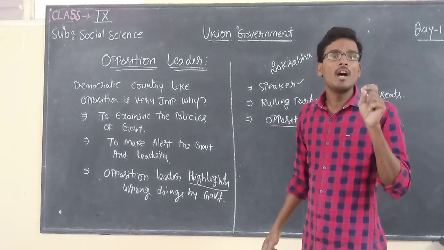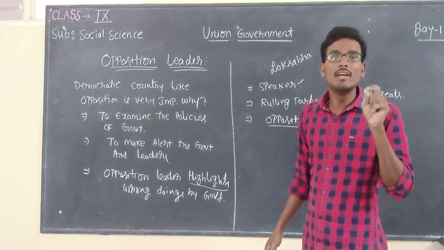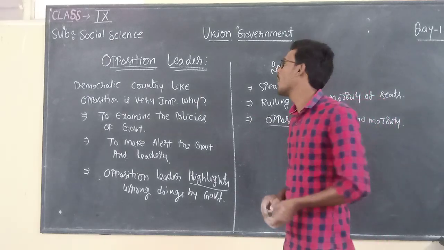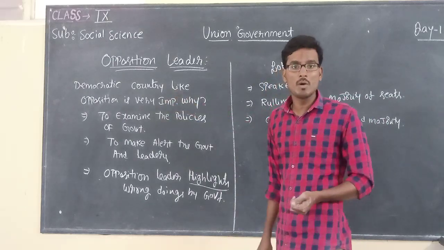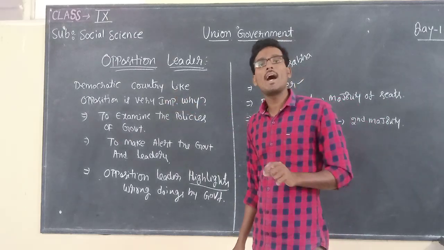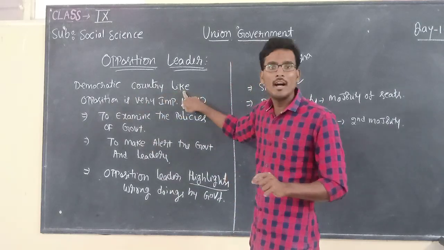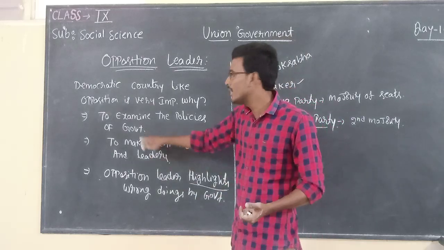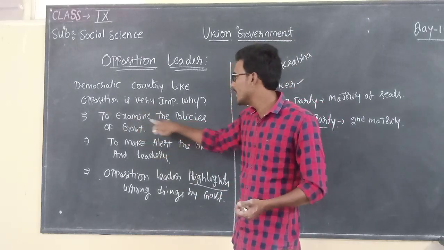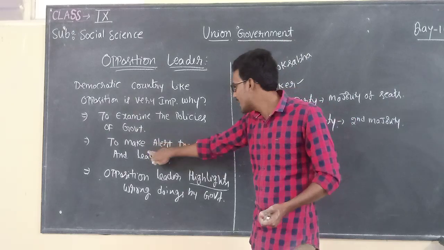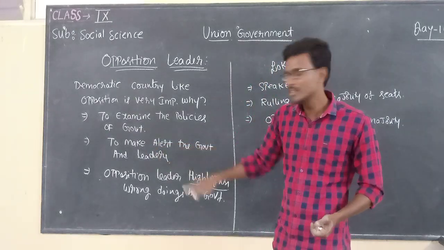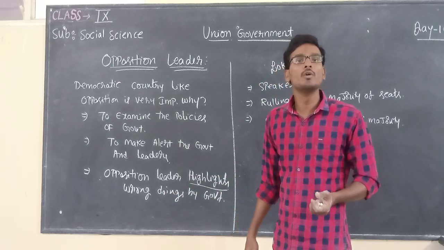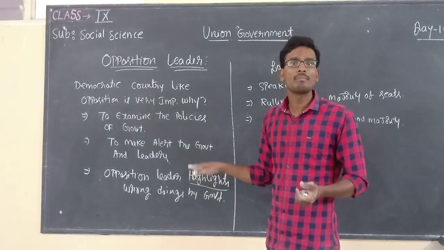That is the reason why the role of the opposition leader is very important, especially in a country like India, where we are following a democratic system. Children, if the question is asked, in a democratic country like India, opposition is very important, justify your statement, you have to write these 3 points: to examine the policies of the government, to make alert the government and leaders, and the opposition leader always highlights the wrongdoings done by the ruling party.